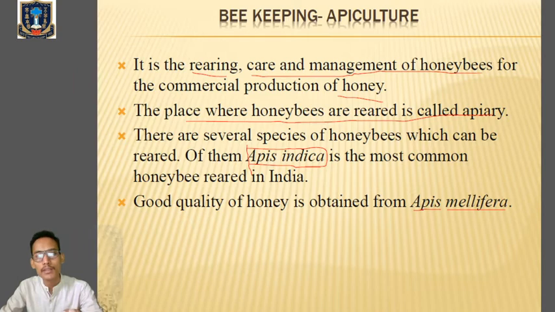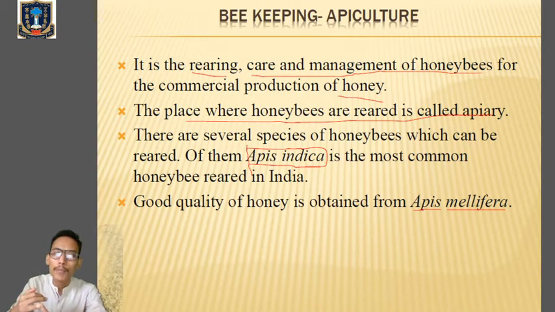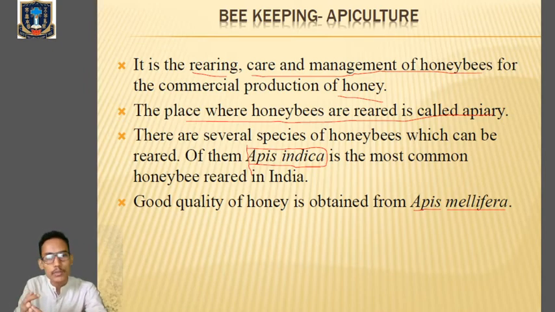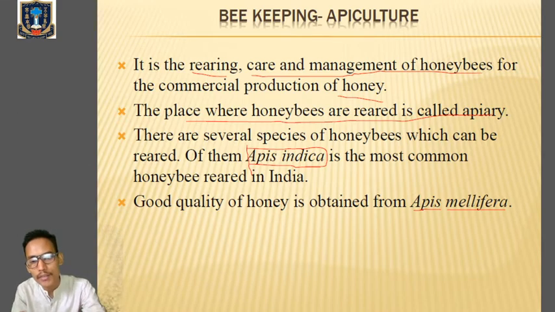So what is beekeeping? It's also called apiculture, where we rear, take care of, and manage the honeybee for obtaining honey and other products. The place where honeybees are kept is called an apiary. In India we mainly rear Apis indica, but good quality honey is obtained from Apis mellifera.